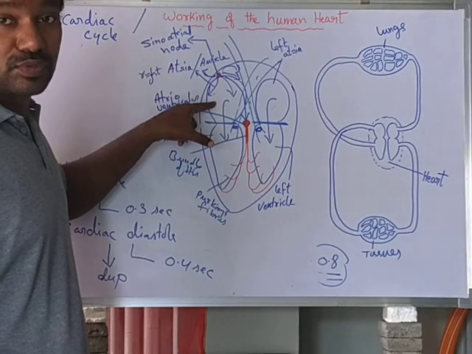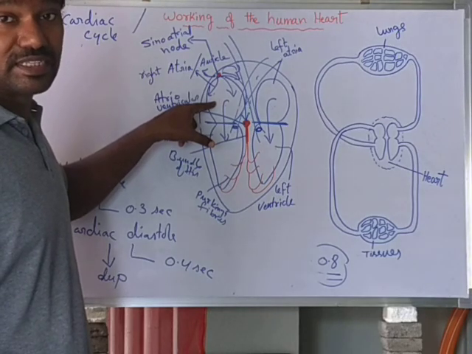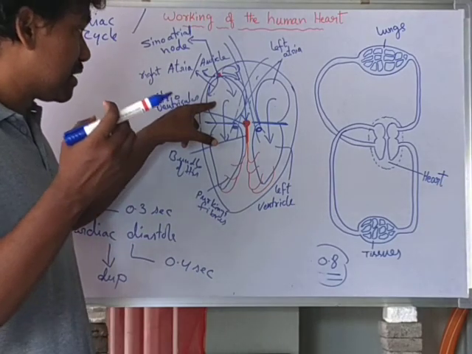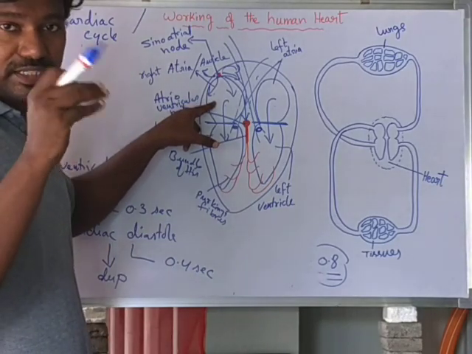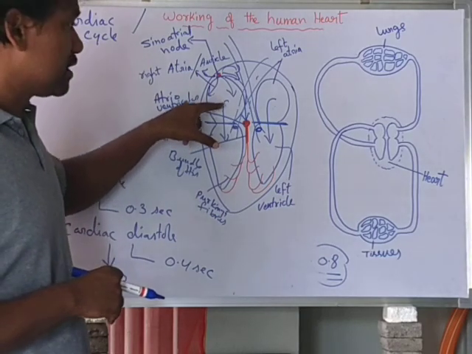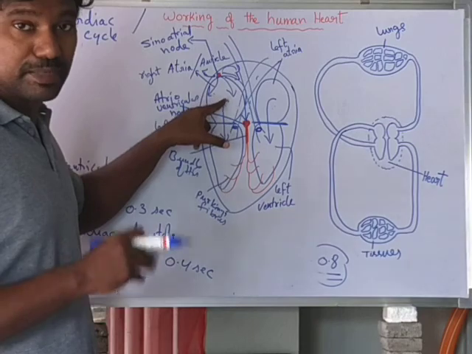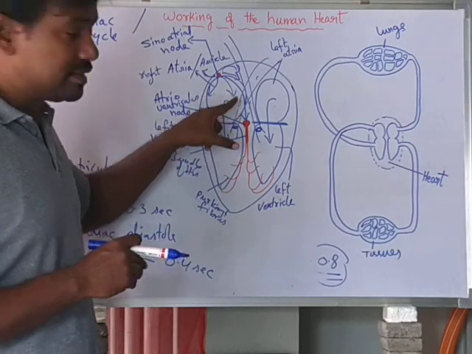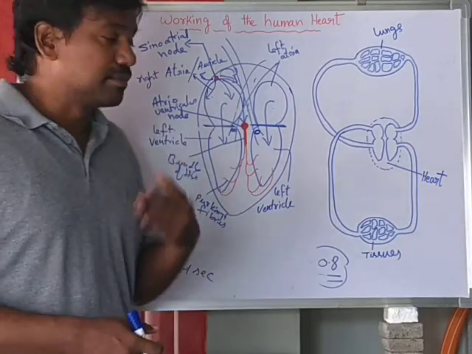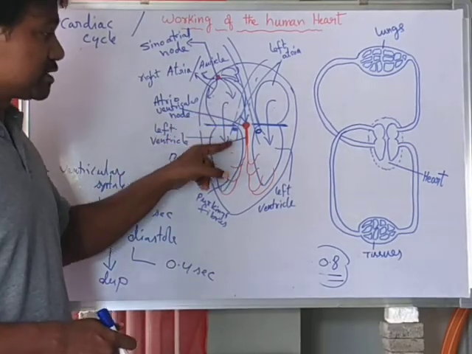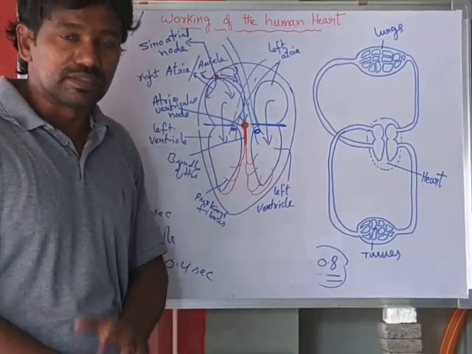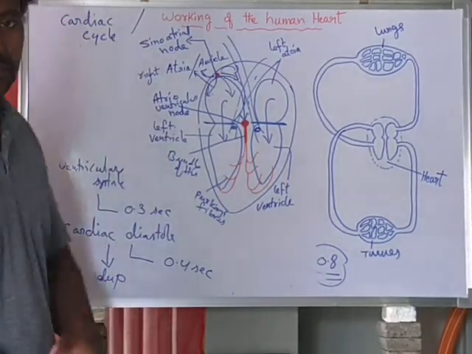The pressure is exerted by blood from the larger veins, which carry blood into the atria. So the blood pressure is increased in the atria, then the tricuspid and bicuspid valves are open. Once again, the blood comes from the atria to the ventricles.